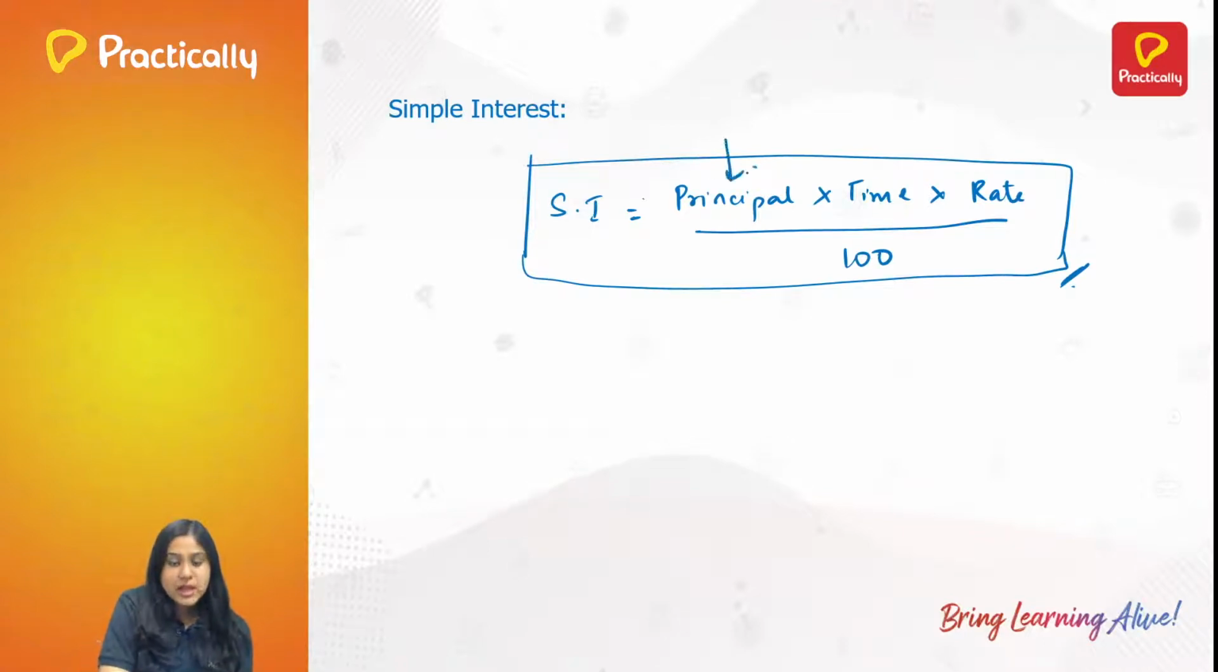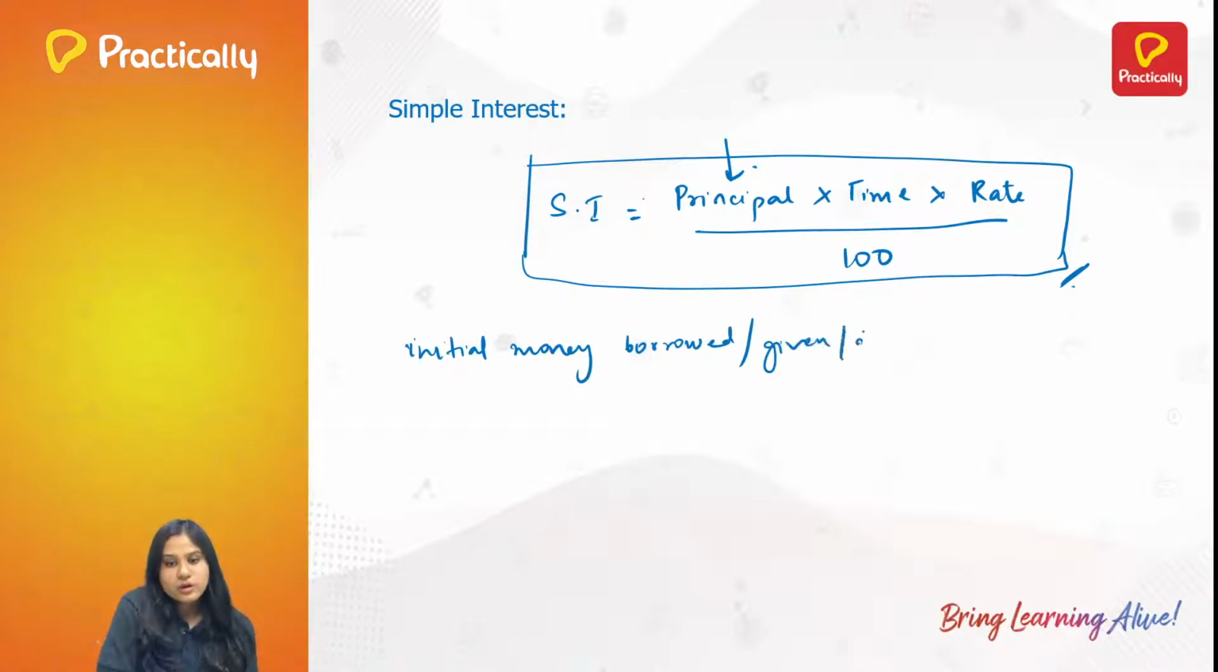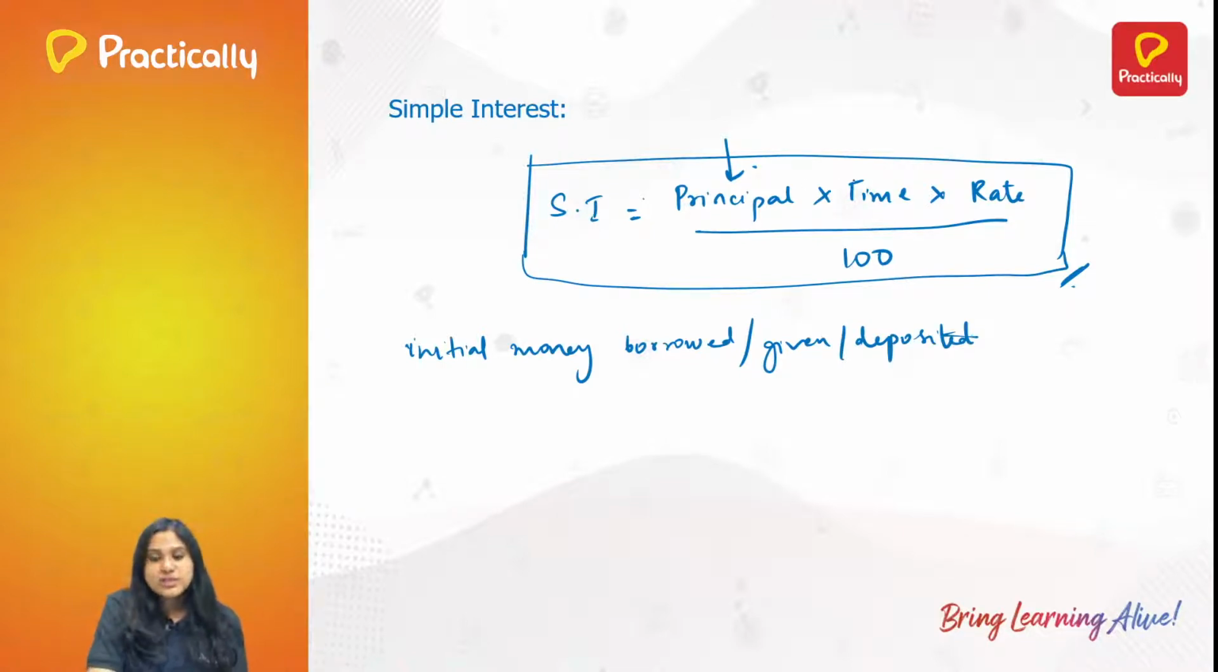So principal. Principal is nothing but the money you first borrow, or the money you first lend, or the money you deposit. Okay, the initial money borrowed or given or deposited. And what is the time? Time.